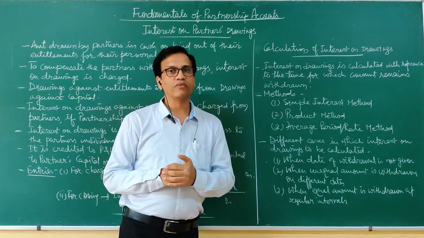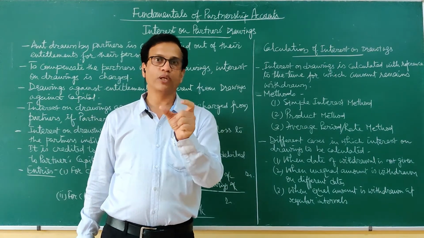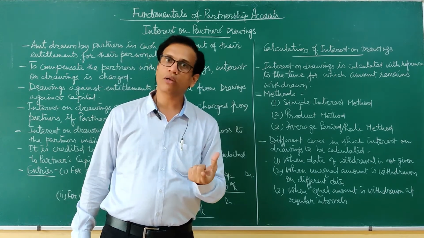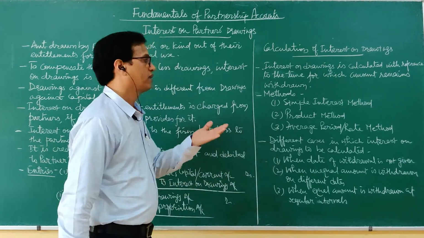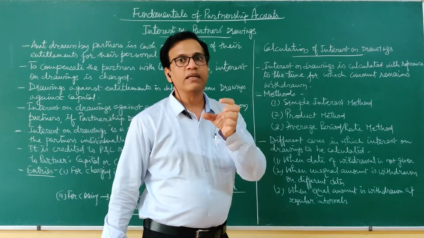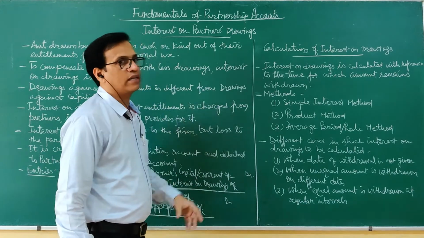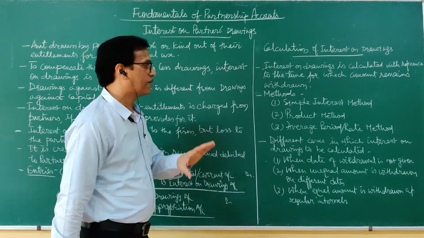In the product method, we will calculate drawings for a particular unit, 1 day, 1 month or 1 week, as it is given in the question. If monthly drawings are made, then total drawings for 1 month we will calculate, and on that we will calculate the interest at the given rate.